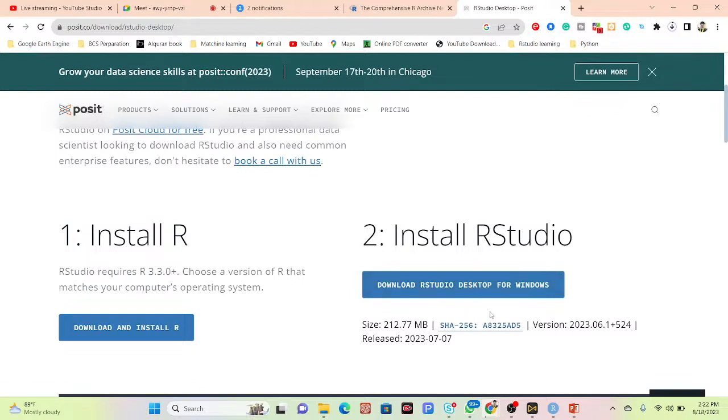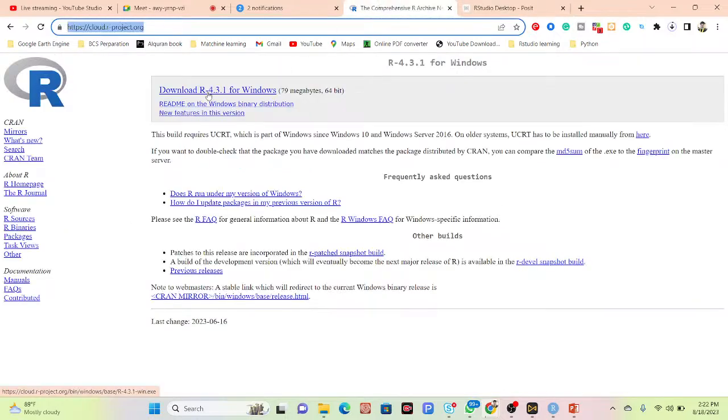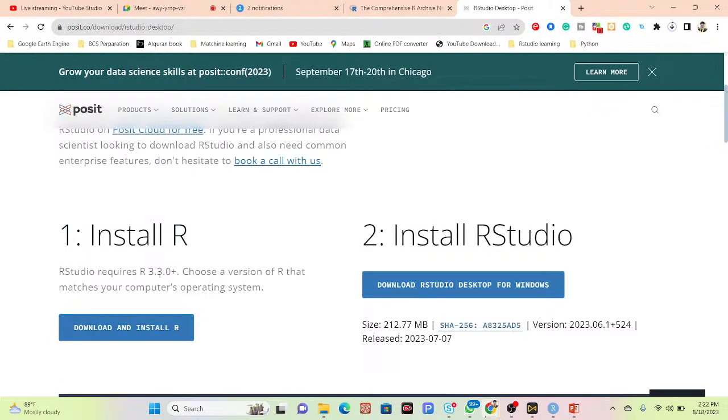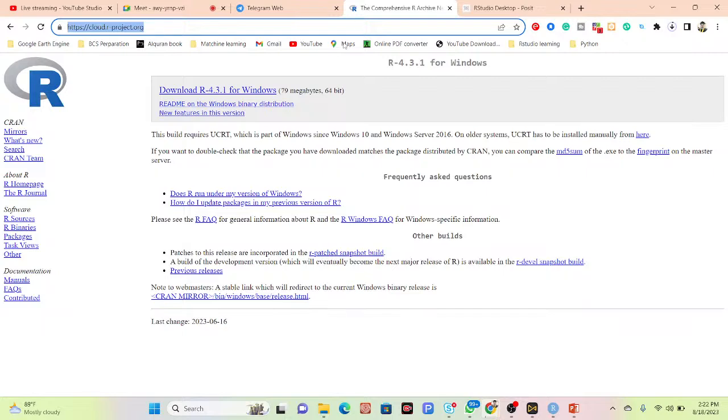After installing the R programming language, install R is also available here, but it's not the current version. It's not an updated version. When I download it from here, I can get the 4.3.1 version, but from there I can get only version three. So when I download it from the install R link, it's not the updated version. I can get the updated version from here.